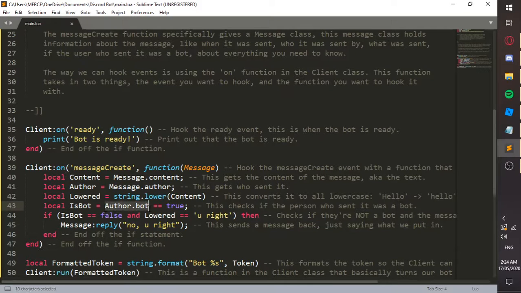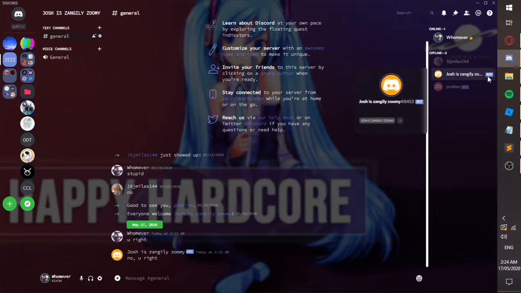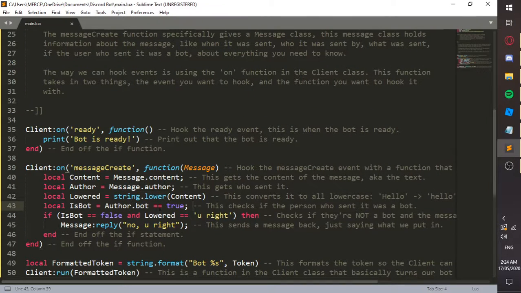So if the bot property of the author object in the message object, the author being the person who sent it, is true, meaning their account is a bot, then this is going to be true because it does equal true. If they're not a bot, this is going to be false because it's comparing it to true.